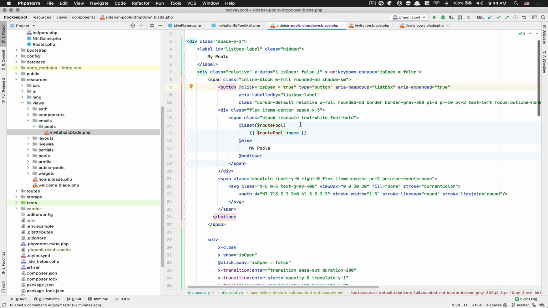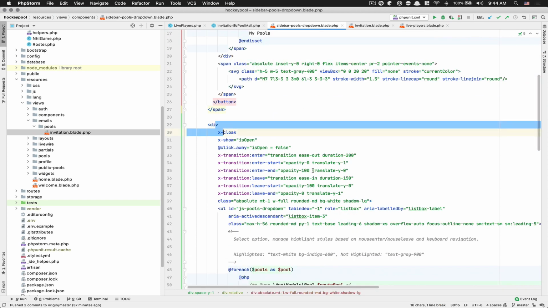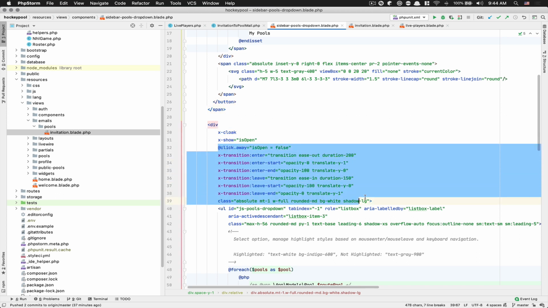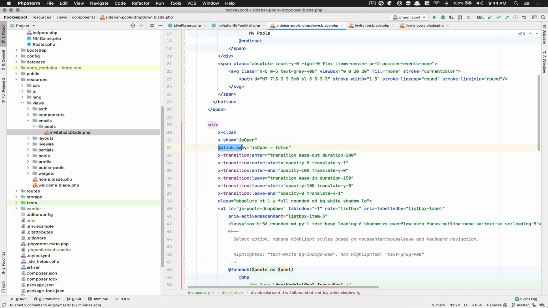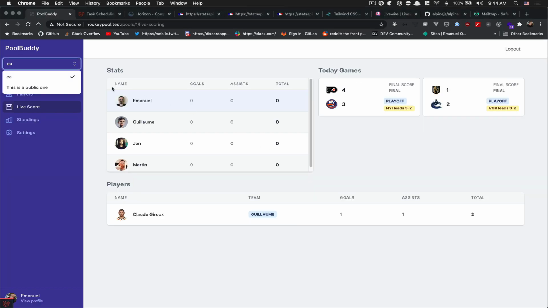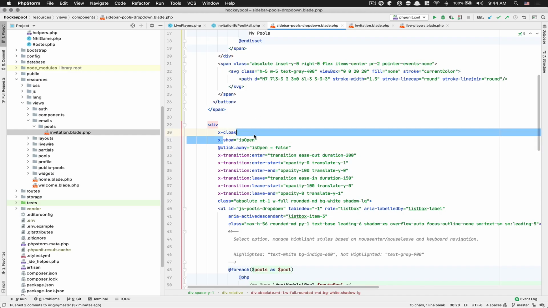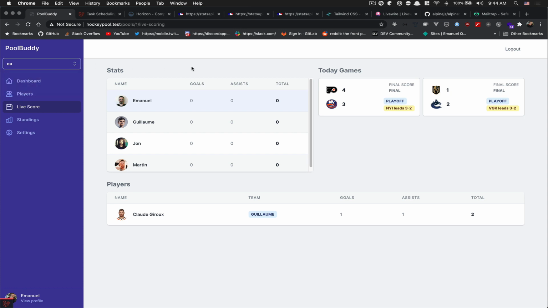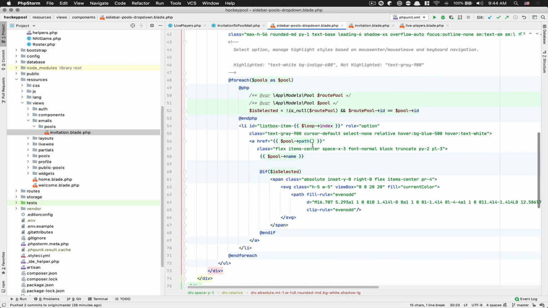And finally, what I want to show you is here inside the div. After that, you can just use this click away and stuff like that. So the click away is when I just click away, it closes. And this thing is shown only if it's open. So yeah, this is Alpine. It's really simple. You install that in one line.